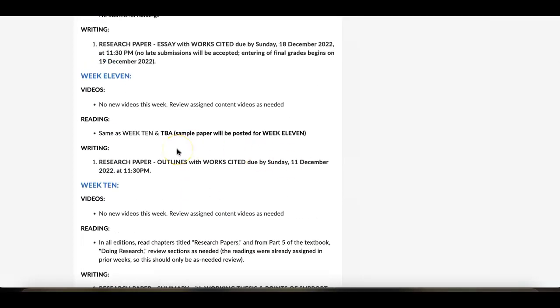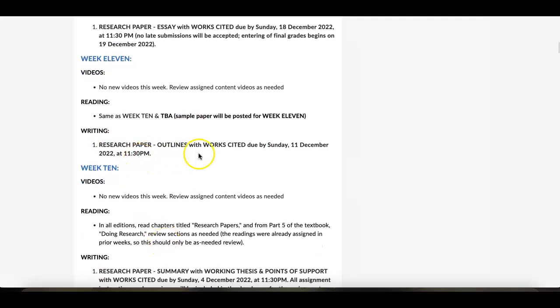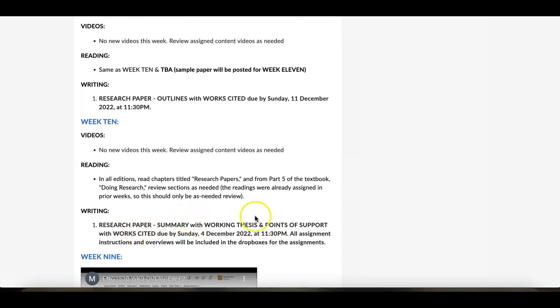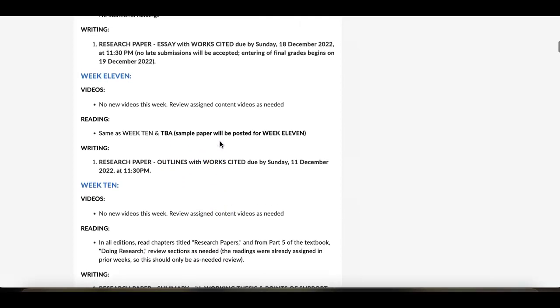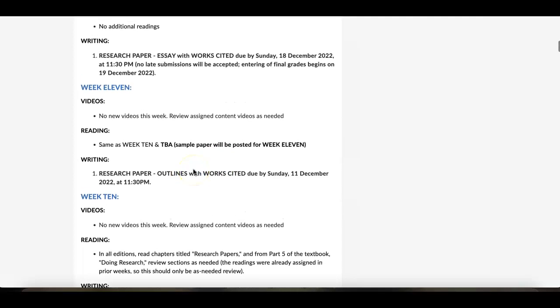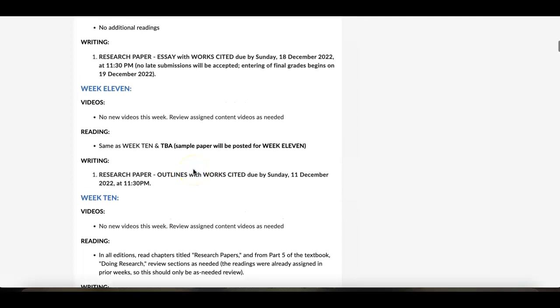Next week, the Dropbox that opens up on Sunday when this one closes will be the outline. You'll see how it's detailed for the different components. If you've done these 2 correctly this week, there should be no issue moving forward into the outline. Then go through the details of the outline formatting. If you're able to fill those out concisely, following the content information and the requirements there.